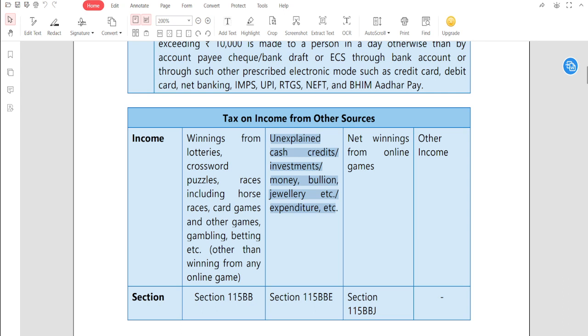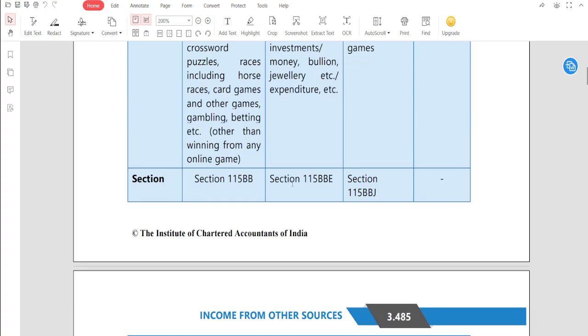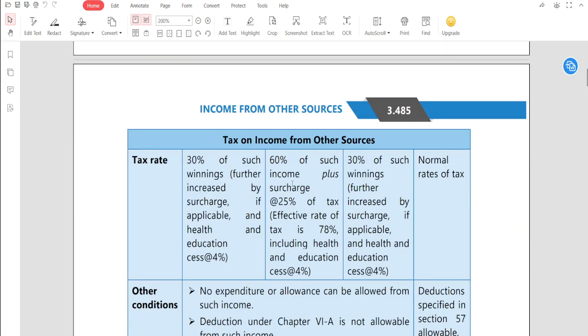These are unexplained income. And if this income comes out in the picture, then 60% tax will be applicable plus surcharge. मतलब पूरा खा लेगा. It means whole of your income will be consumed by government, because you have hidden the income, you have suppressed the income. If you disclose it, then you have to pay normal tax. But as you have not disclosed all those things, it is unexplained, then you have to pay 60% of such income plus surcharge of 25% of the tax plus cess. आप समझ रहे हो कितना प्रॉब्लम है?